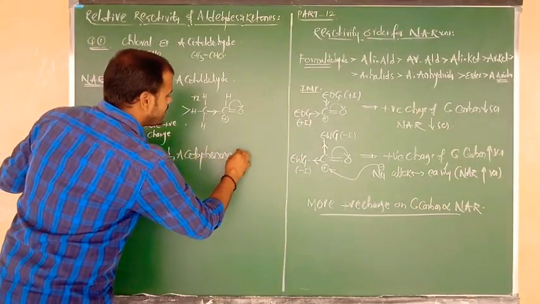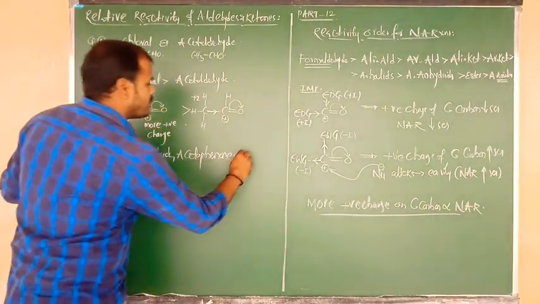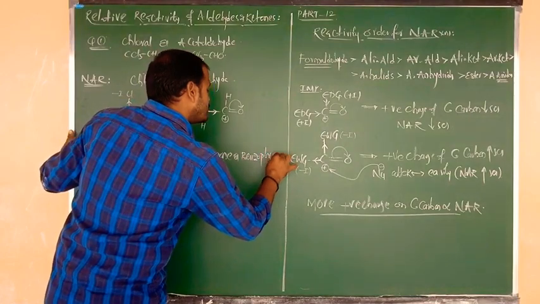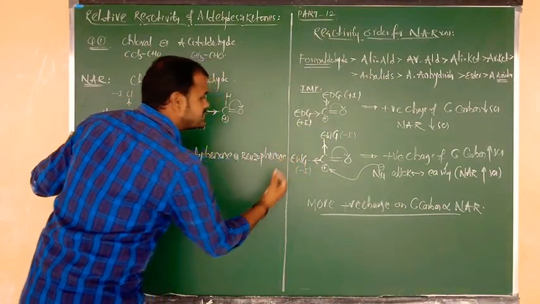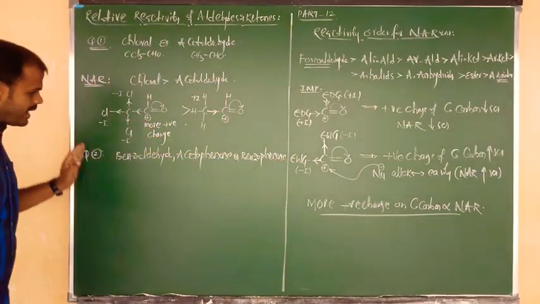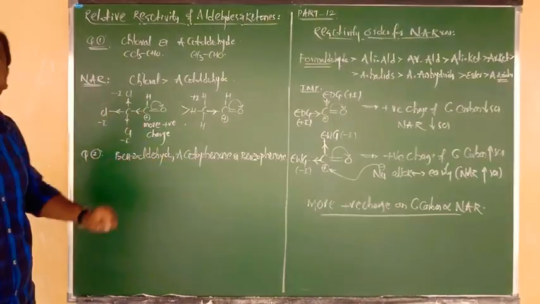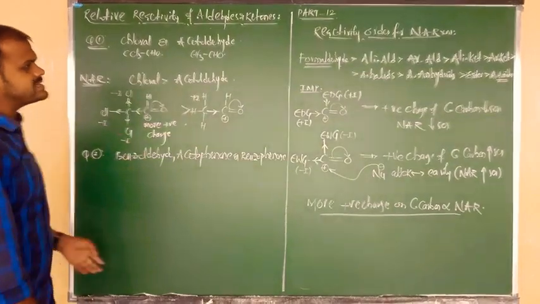Next another compound, benzophenone. So 3 compounds are considered here, and arrange the following compounds in their increasing order of reactivity towards nucleophilic addition reactions.